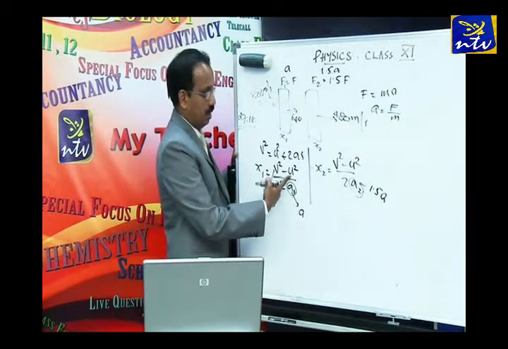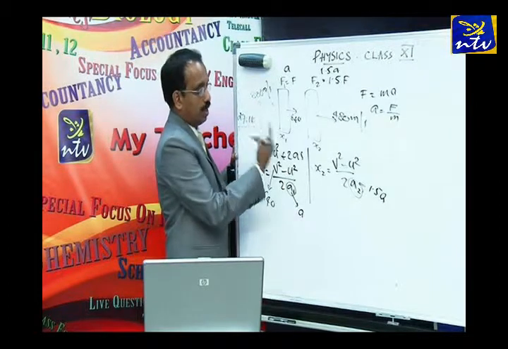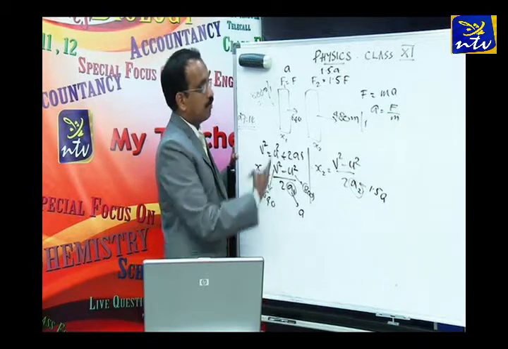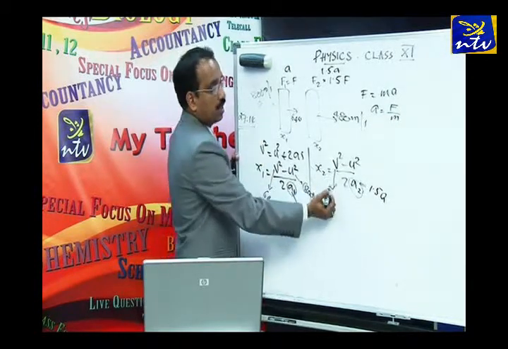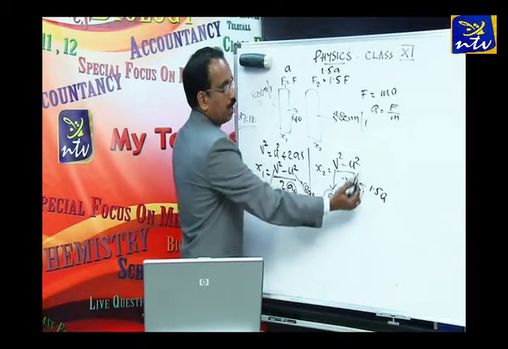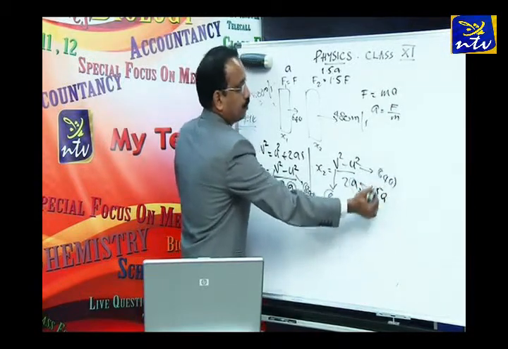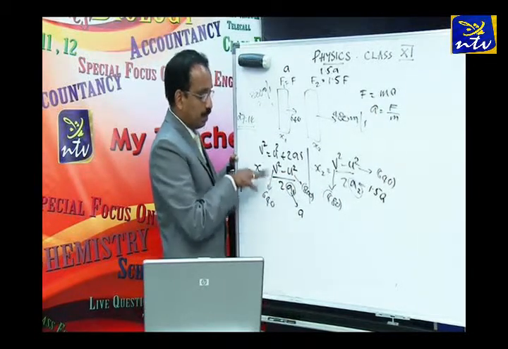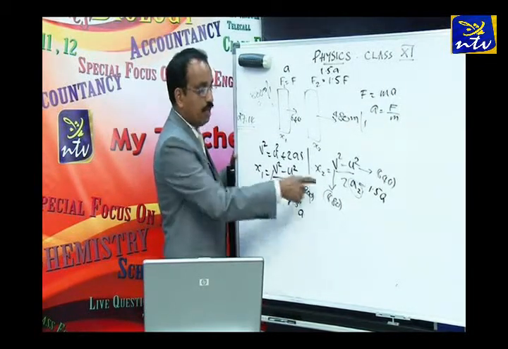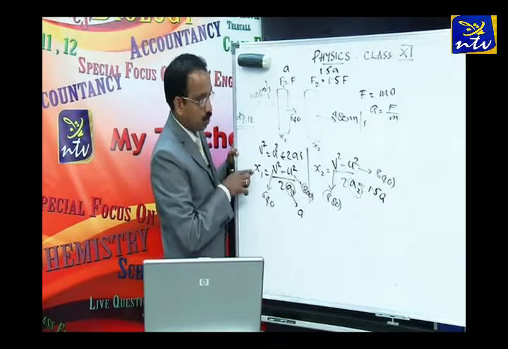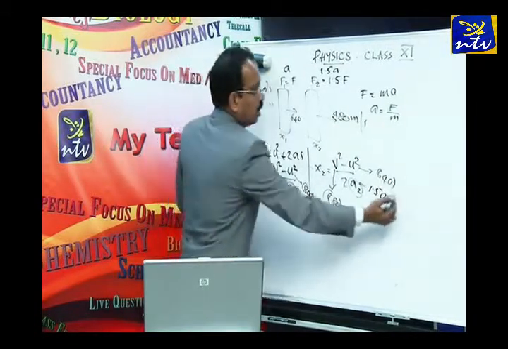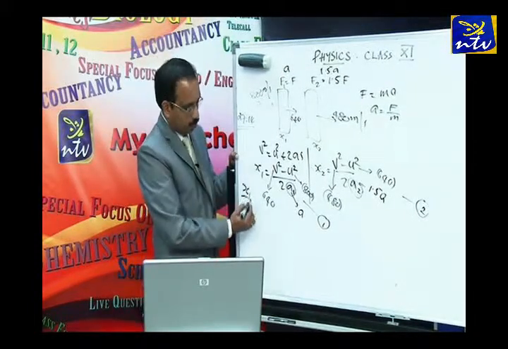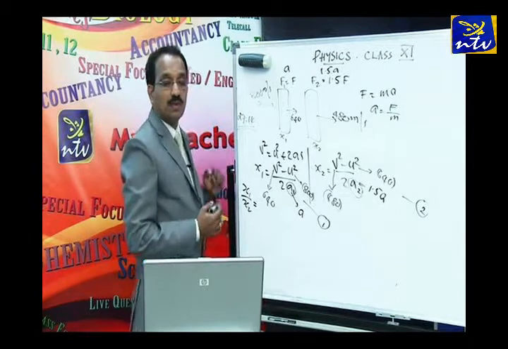640 squared, and here the initial velocity u is 800. Okay, this is 640, this is 800. Whereas over here, v is 480 and u is 640 squared. So substitute all the values here, then divide. When you divide, the a's will be cancelled. So clear? I am writing this as equation 1, this is equation 2. Then make two equations and divide, and you will get x1 by x2 as 27:14.